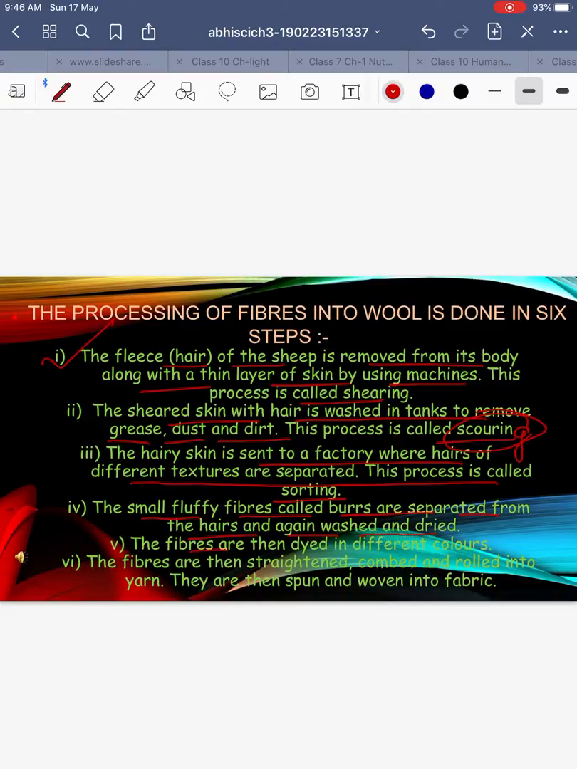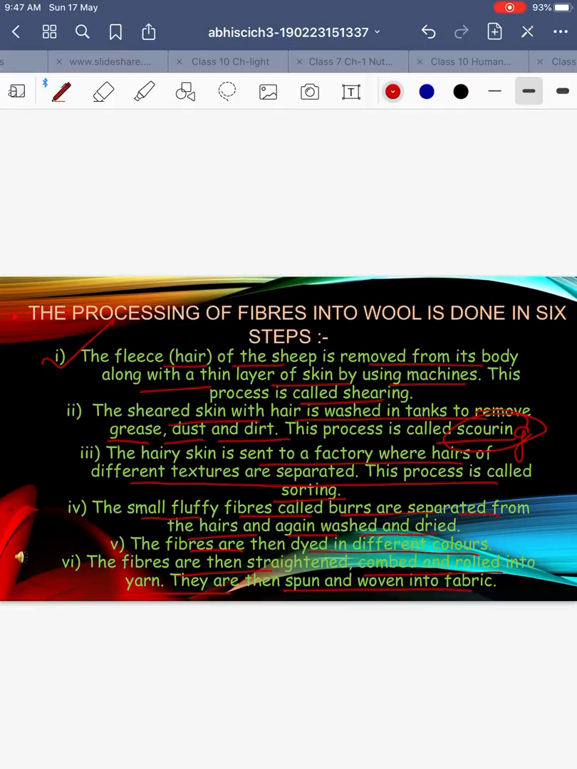Okay, the fibers are then dyed in different colors. After removing the burrs, you can again wash it, and again it can be dried. After that, we can dye it in different colors, because we wear woolen clothes of different colors. Why? Because they have dyed wool into different colors. The fibers are then straightened, combed and rolled into yarn, and they are spun and woven into fabric. The long fibers are then separated from the shorter ones. These short fibers can be further woven to form yarn, and that yarn is used to make the fabric.